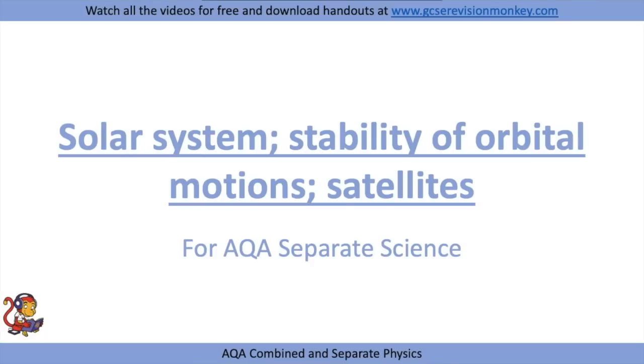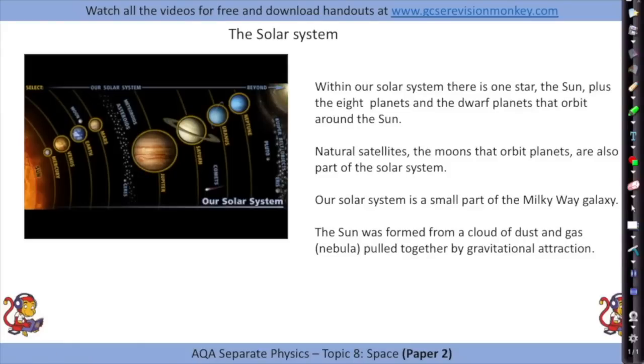Solar system, stability of orbital motions and satellites. So the solar system. Within our solar system, there's one star, the Sun, plus our 8 planets and a few dwarf planets that orbit around the Sun. Now, natural satellites, they're the moons that orbit planets.